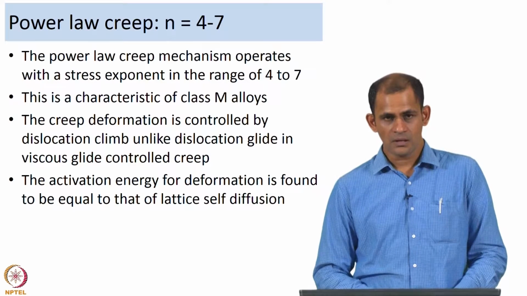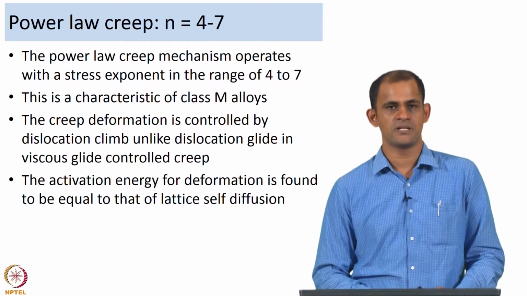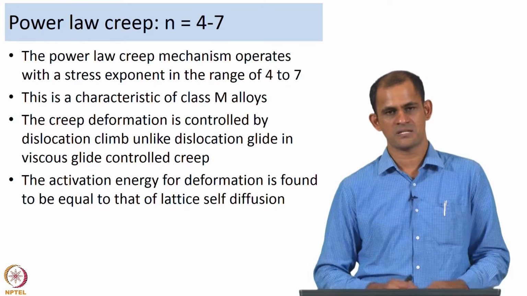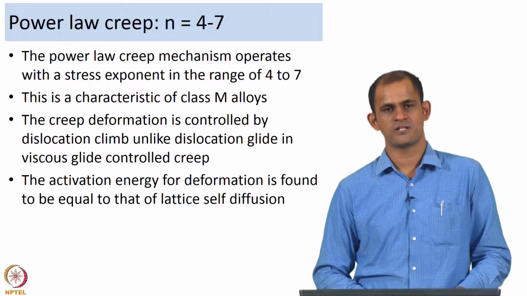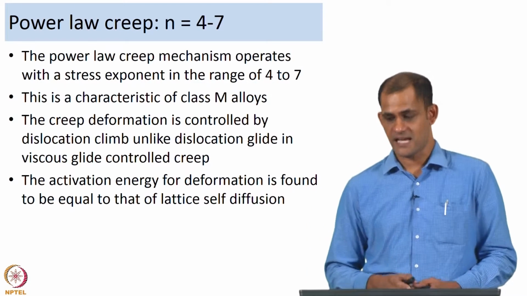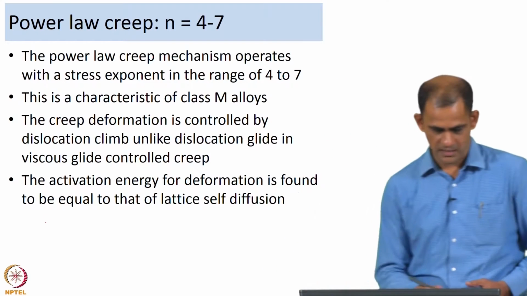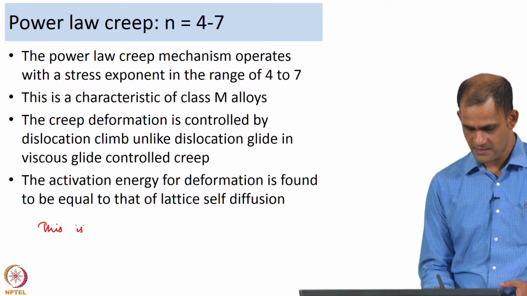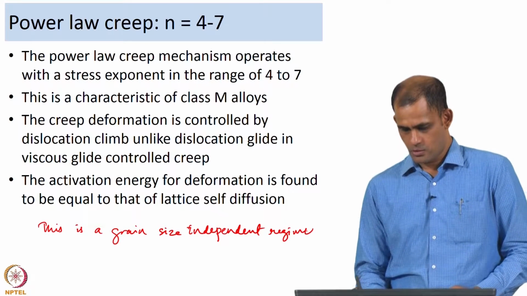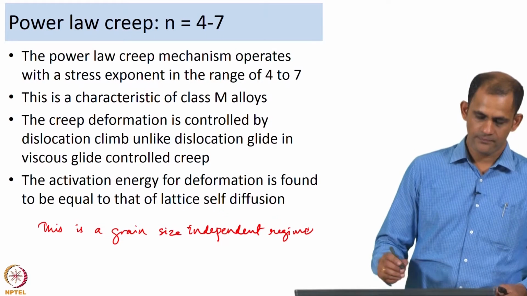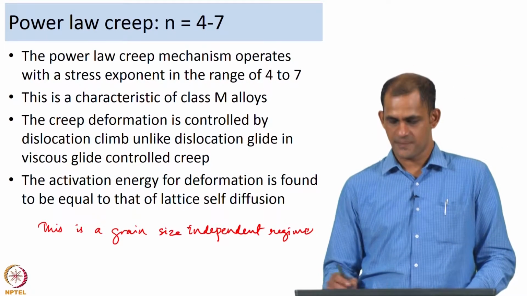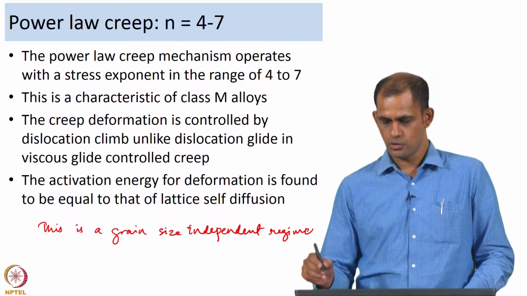Now, the activation energy for deformation in materials which creep under the power law creep regime is equal to that of lattice self diffusion. And another interesting aspect of this regime is the grain size. When you have materials creeping in the power law creep regime, you do not see any grain size dependence, that means p is equal to 0.